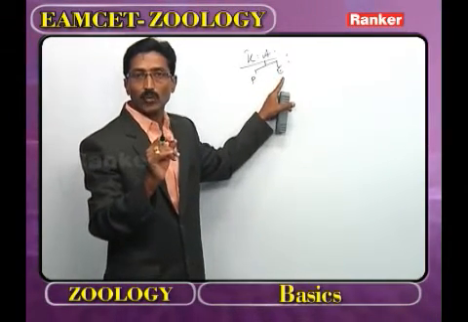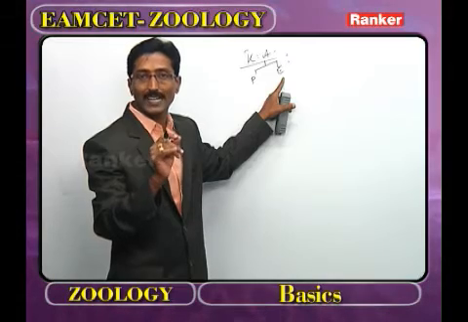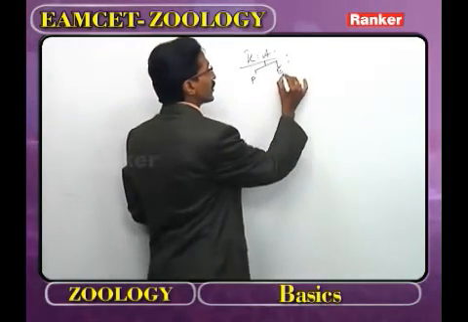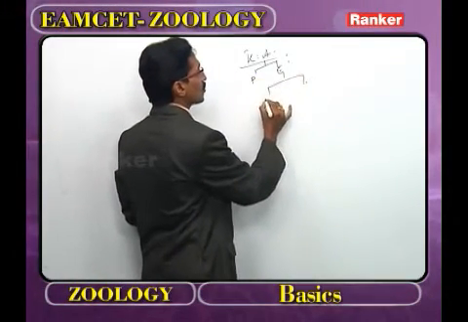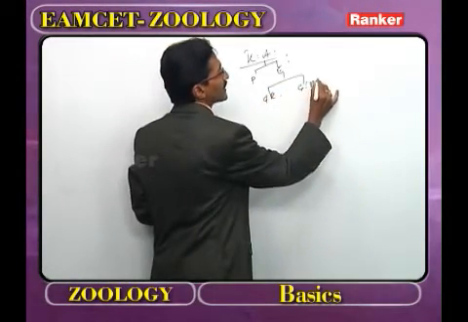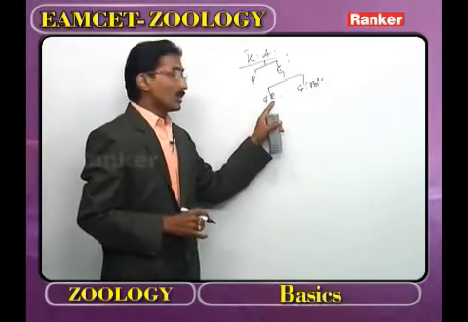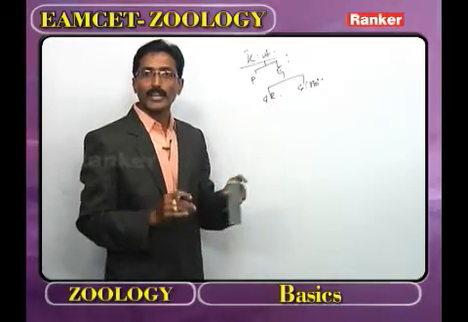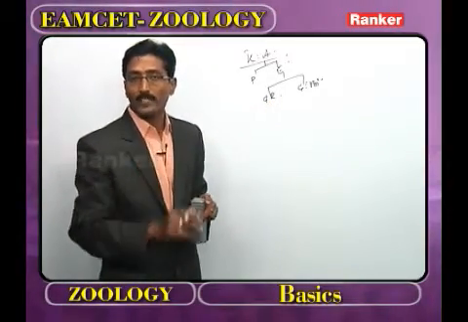Now, what about the Eumetazoa? In the Eumetazoans, we have to observe the tissues, organs and organ systems. The Eumetazoa is classified into two grades. One we call radiata and the second one we call bilateria. Now, what is the other name of radiata? Diploblastica. Two germ layers are present.